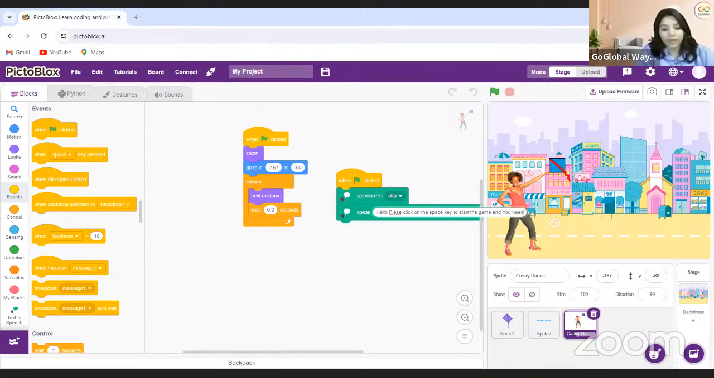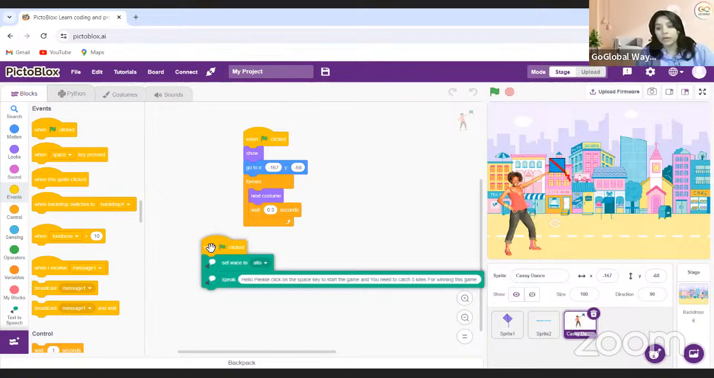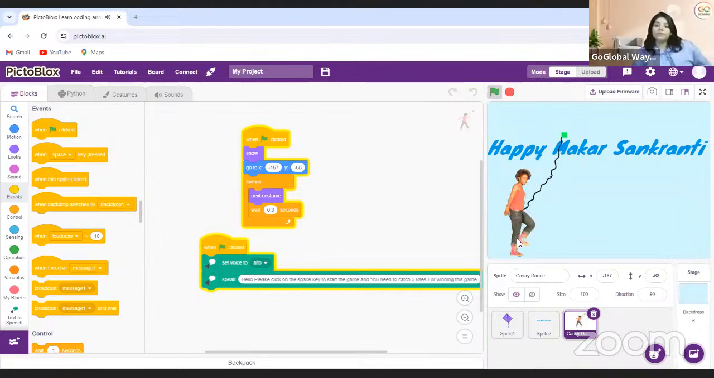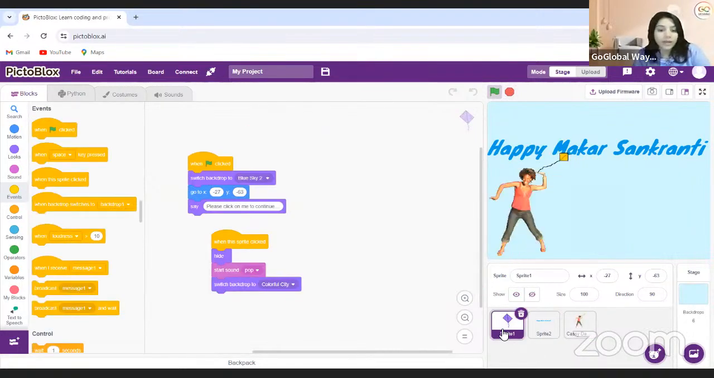you need to catch 5 kites for winning this game. And here for please, you write this. Okay. So if you do this, Hello, please click on the space key to start the game and you need to catch 5 kites for winning this game. Oh, that's nice. And even this kite, I will show on the blue sky only, I guess.